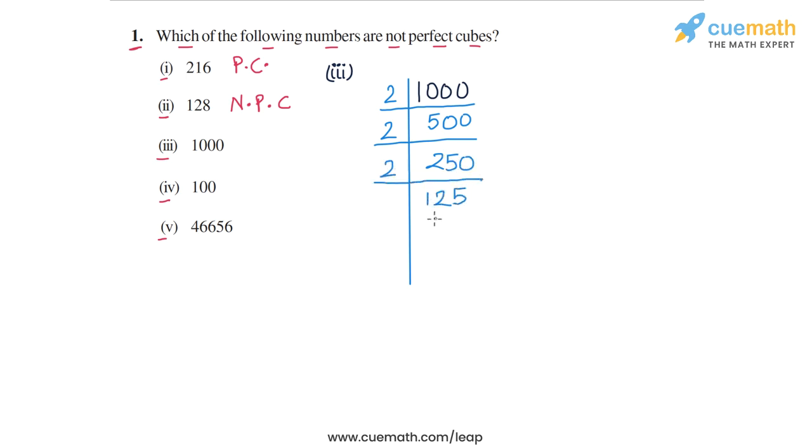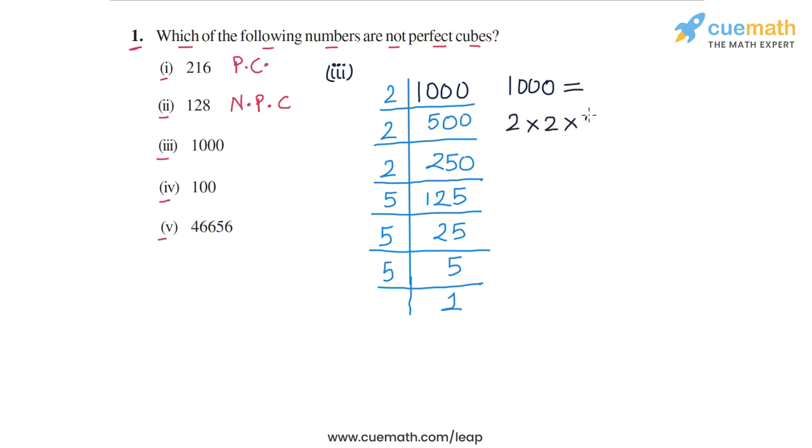Now 125 is not even, it is also not a multiple of 3, but it is a multiple of 5. So we divide this by 5 and that gives us 25. This is still a multiple of 5, so we divide by 5 again and that gives us 5. And finally we take out one more 5 and that gives us 1. So the prime factorization process is complete, and 1000 can therefore be prime factorized as 2 into 2 into 2, so 3 2s, into 5 into 5 into 5.